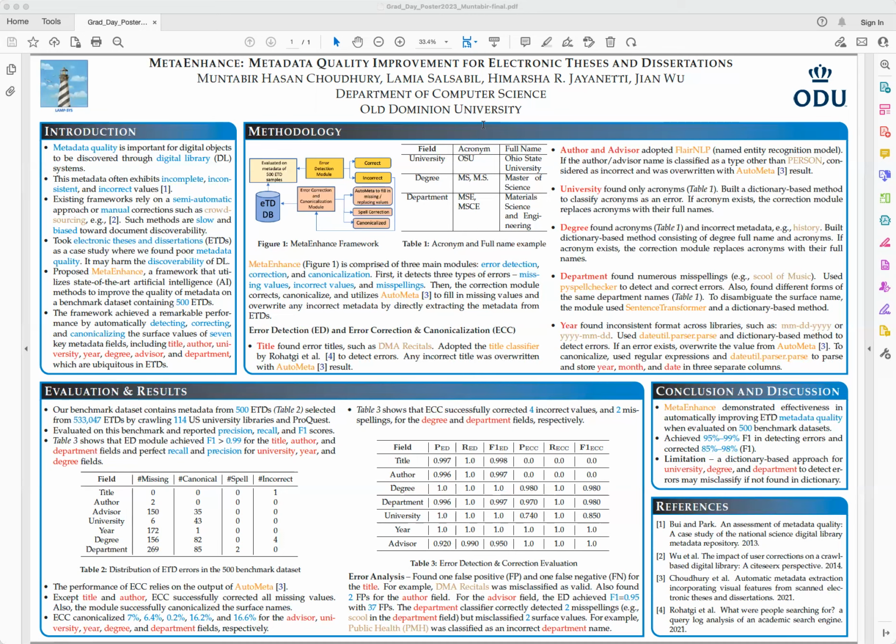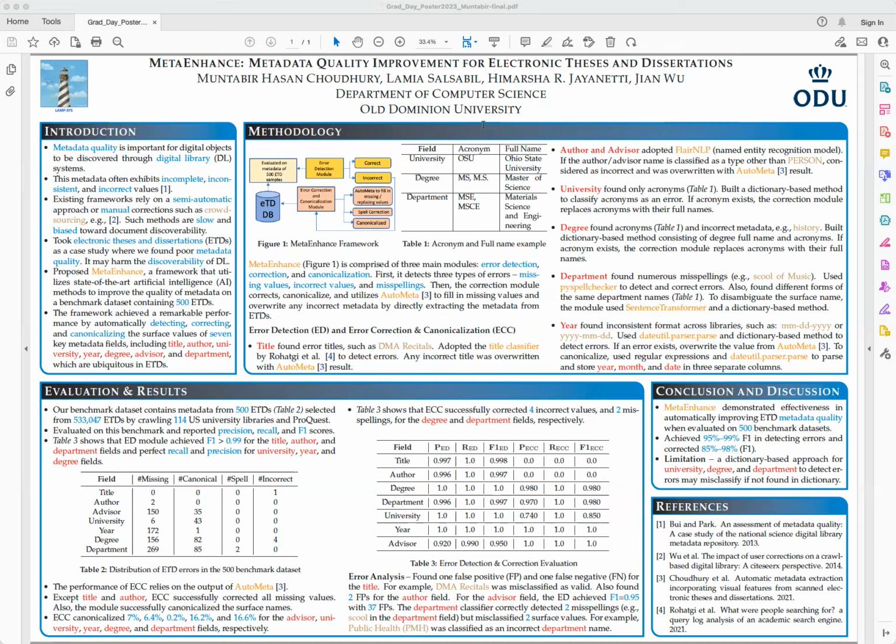As you can see from Table 2, the distribution of ETD errors in the 500 benchmark dataset. In order to avoid bias in the dataset, we collected the ETDs but made sure that they have missing values, some canonical forms, some misspellings, as well as incorrect values. Except for the title and author fields, we have missing values for the remaining fields.